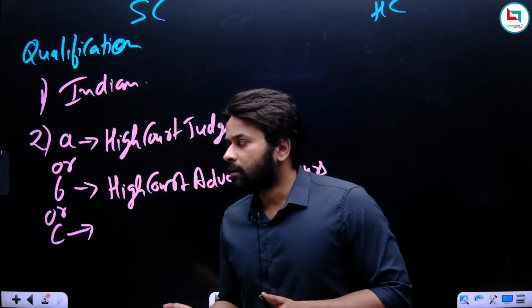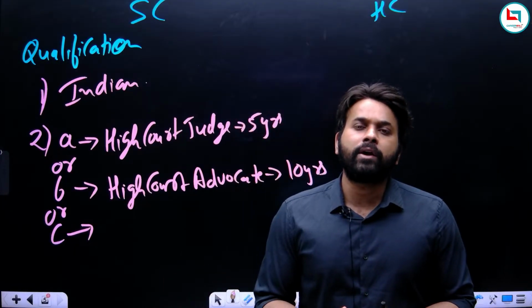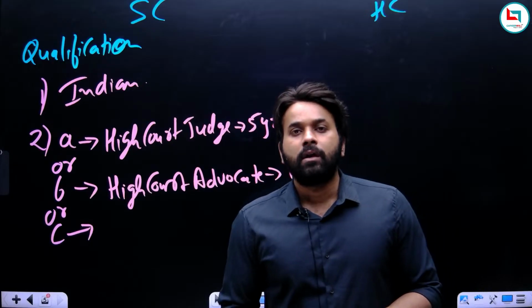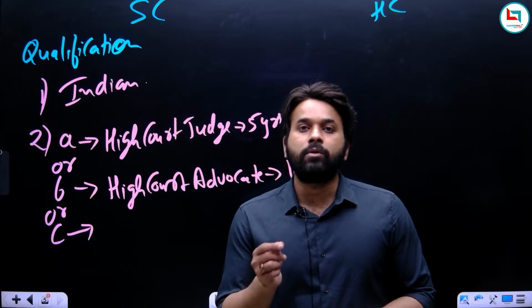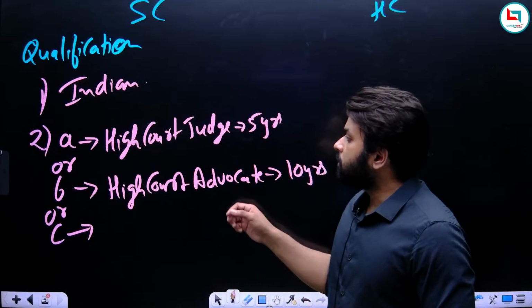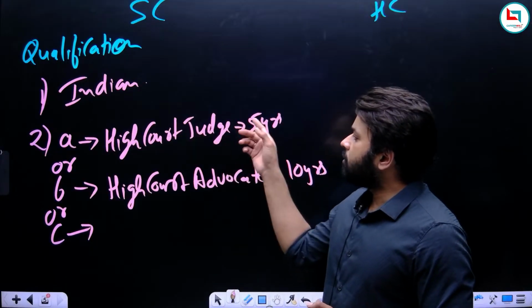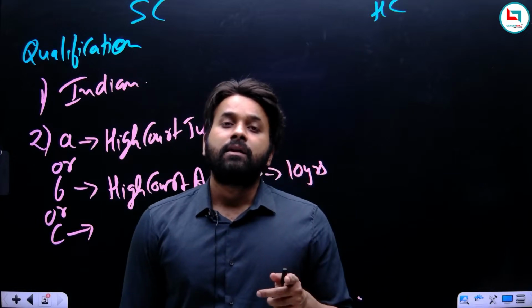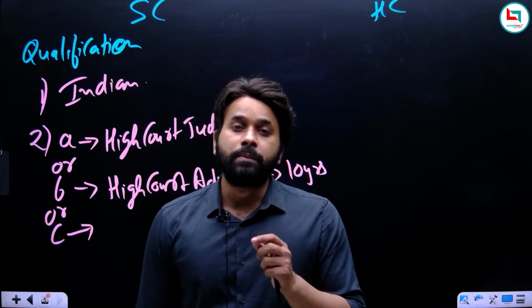Okay, but the majority of the advocates are private, because as a private advocate you can earn a lot of money, but if you are a government advocate, then the amount is limited. So either a judge of the High Court or an advocate of a High Court. Now one more thing, what I said in the starting was